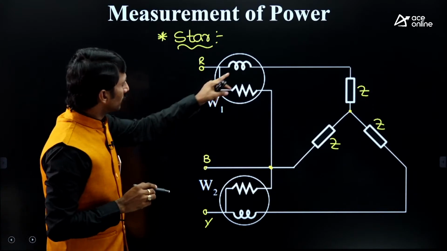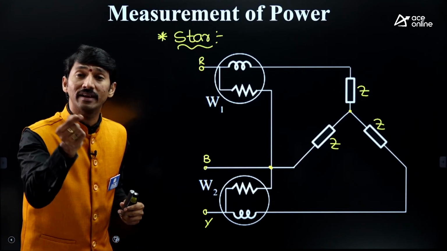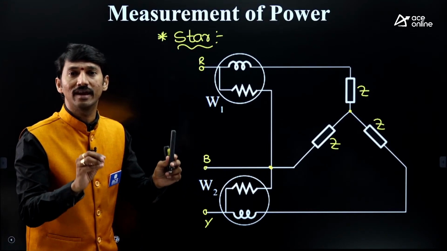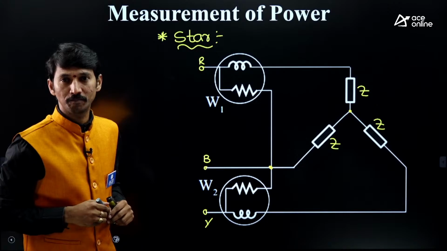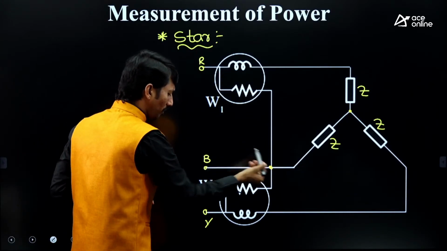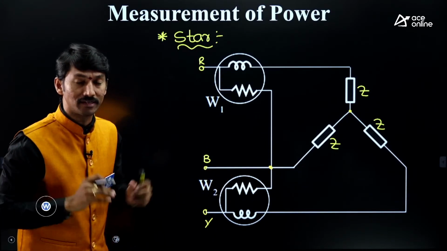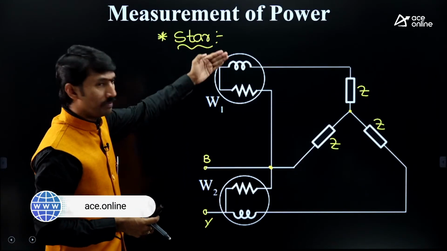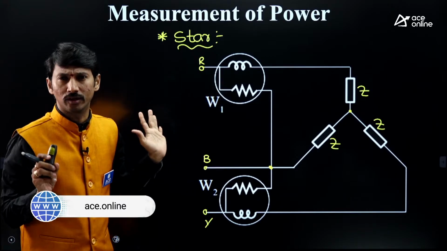So the 2 wattmeters should be connected such that one line is acting as a return path. That is the first point, right? You can connect R to B, Y to B. I have taken it like this, but you can take B to Y, R to Y, otherwise B to R, Y to R, anything you can take, no problem.